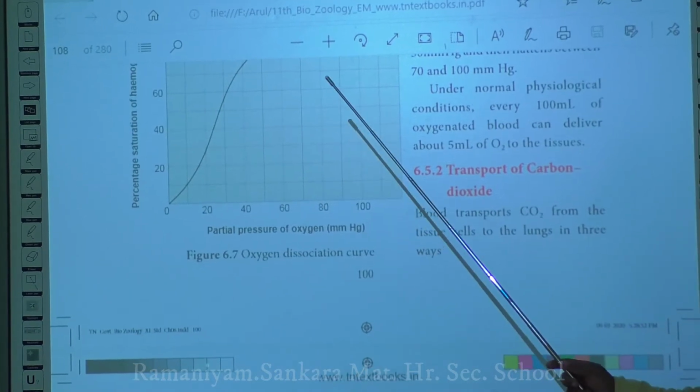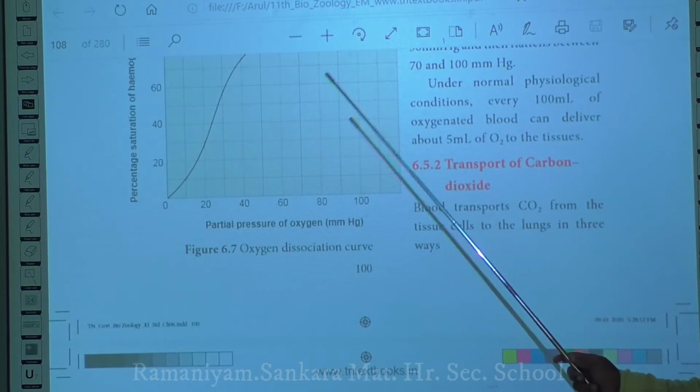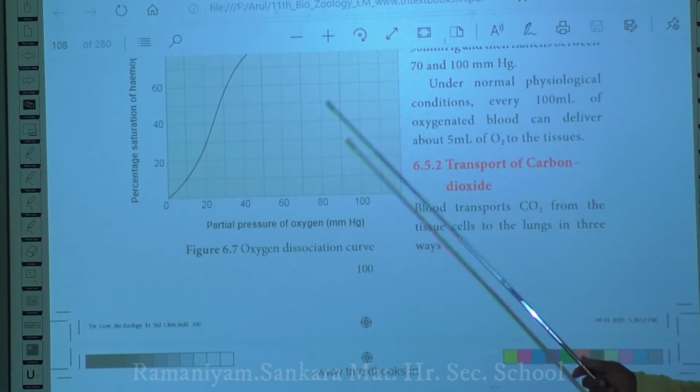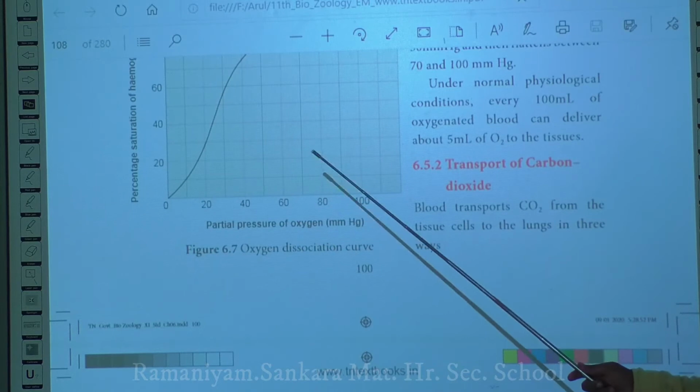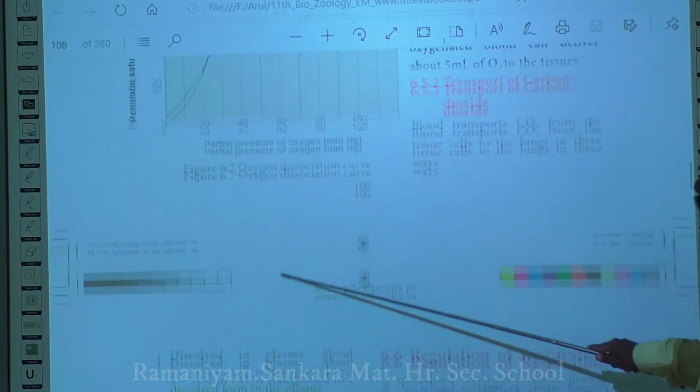One is bound form to hemoglobin, another one is in a dissolved form. In dissolved form, only about 3% takes place. Most of the oxygen will be transported in the bound form, especially in the form of oxyhemoglobin. Okay, next, transport of carbon dioxide.